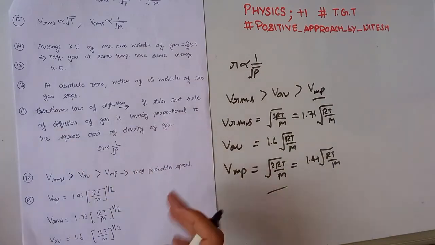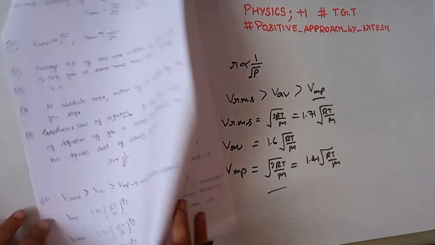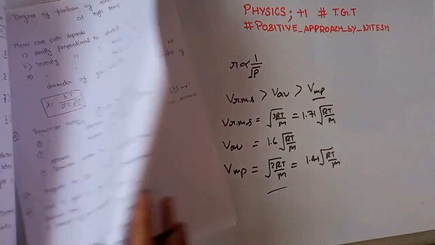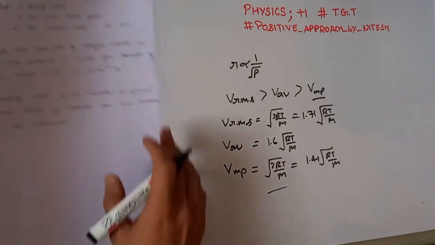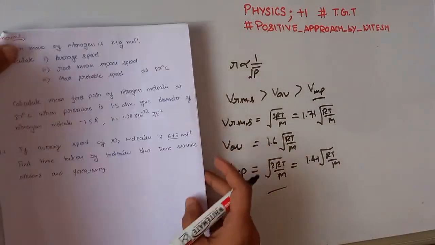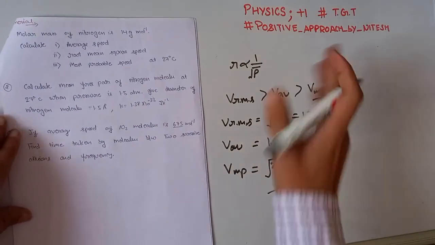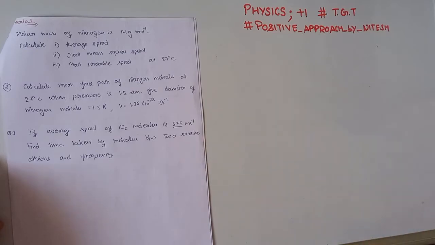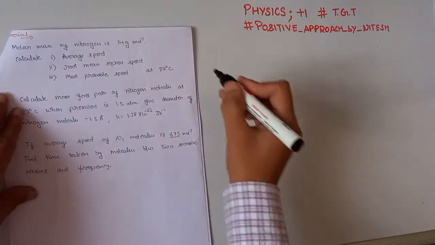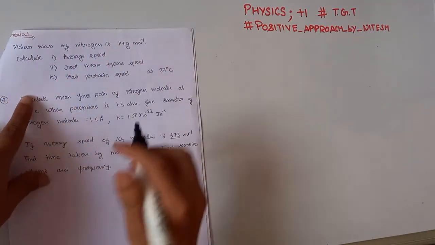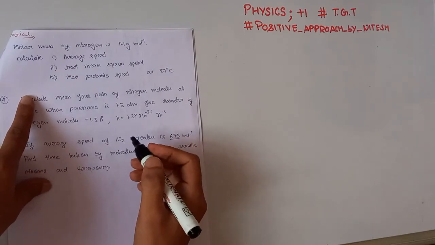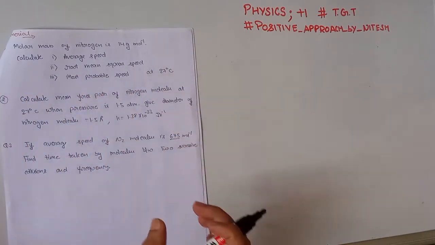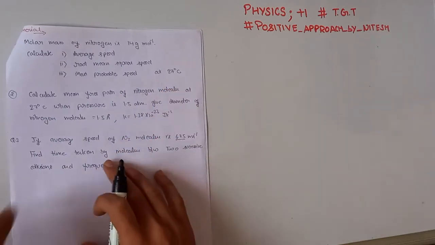I hope all these key points are clear to you. Key points from 20 onward we will discuss tomorrow, and now we will discuss our first numerical, which is based on these key points. Our first numerical: the molar mass of nitrogen is 14 gram per mole. Calculate the average speed, root mean square speed, and most probable speed at 27 degrees Celsius.